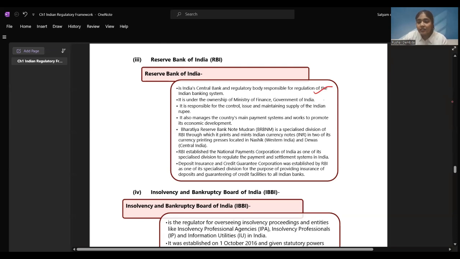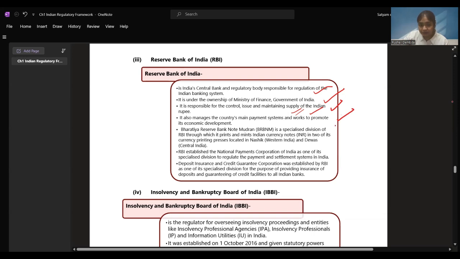It is also under the ownership of the Ministry of Finance, responsible to control and issue and maintain the supply of the Indian rupee. How much money is to be issued, what number of currencies are to be printed, how we are going to maintain the supply, which banks are to be given the money. All this is the responsibility of RBI. It also manages the country's main payment system and works to promote its economic development. Main payment system, all the payments that are to be done to the respective departments, banks, etc., is taken care of by the RBI.